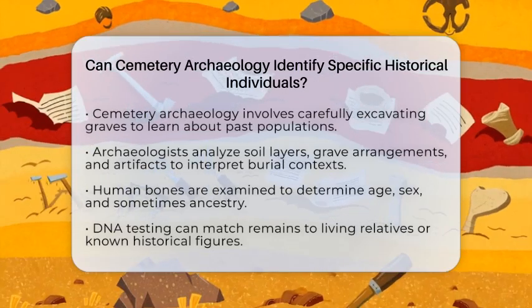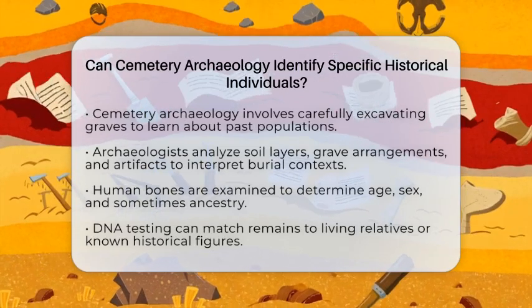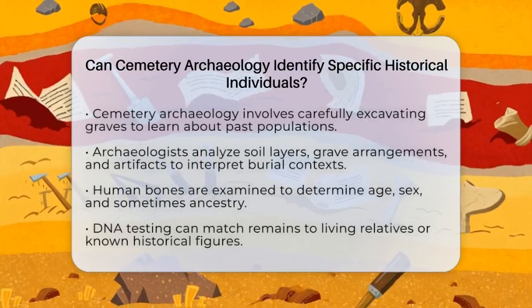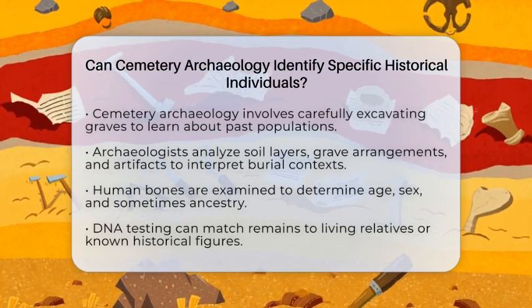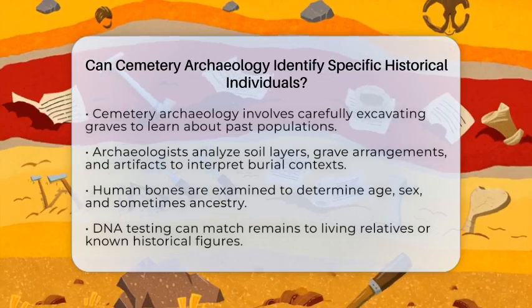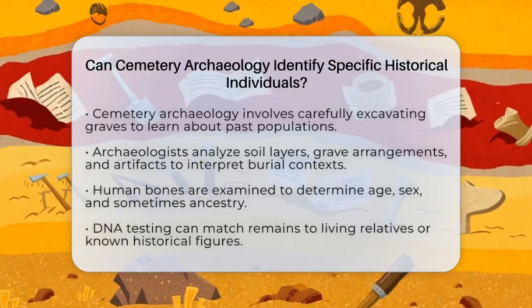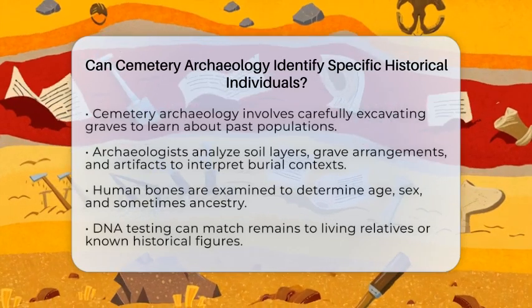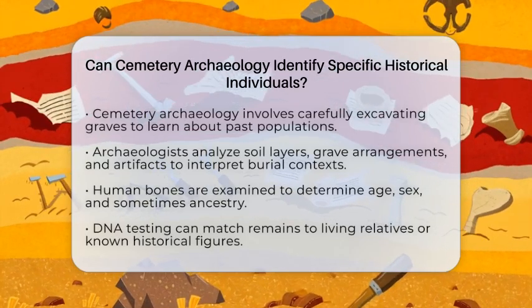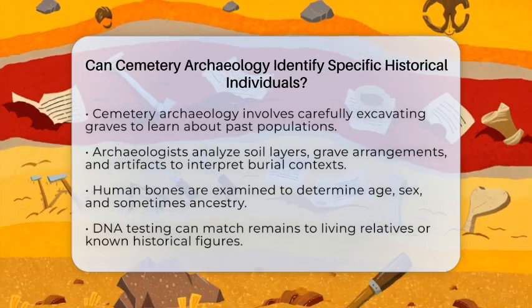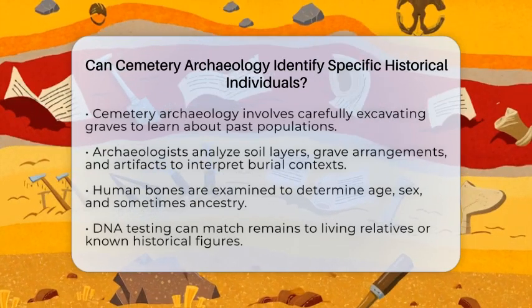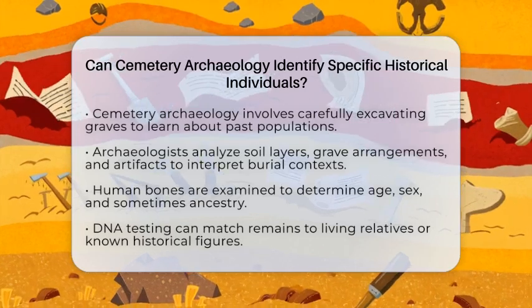Let's find out. Cemetery archaeology involves carefully digging up graves to learn about the past. Archaeologists use precise methods to remove soil layers in the order they were deposited. This helps them understand the sequence of burials and what was buried with each person. They look for human bones, grave goods like jewelry or tools, and the way graves are arranged. All these clues help piece together who the person might have been.